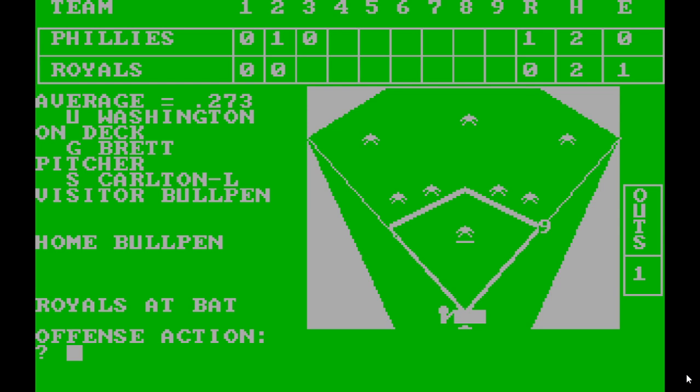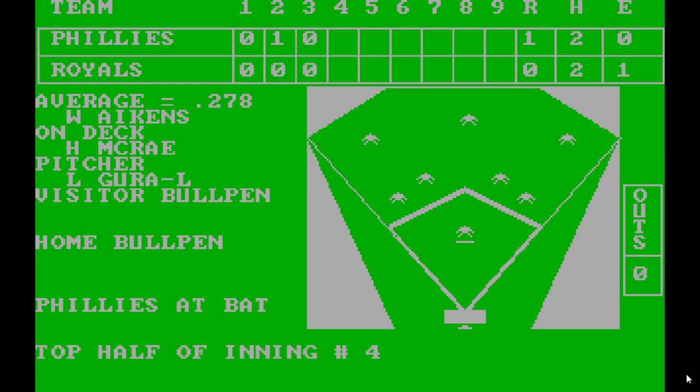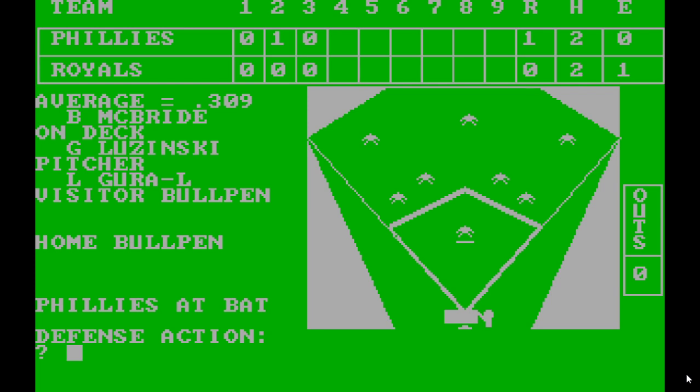Now, let's see if I remember the right code for this. Is it ST to steal? Runner on first, steals second. Cool. Alright. George Brett's up. Runner on second, 2 outs. And he walks. That brings up Willie Mays Aikens. I think it said runner on first picked off. Okay, so we're through 3 innings. Philadelphia up by 1.